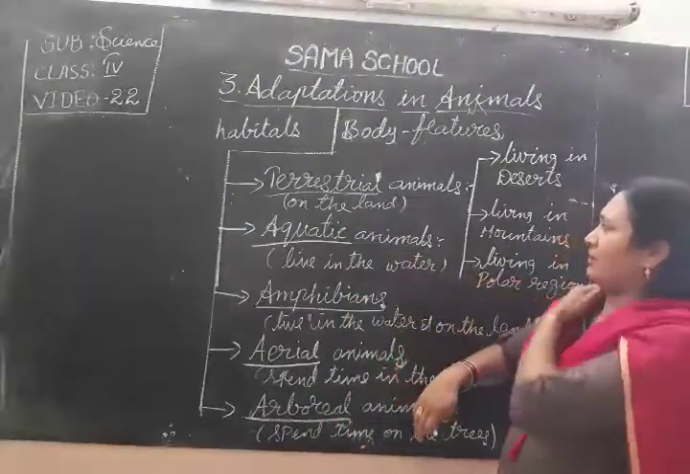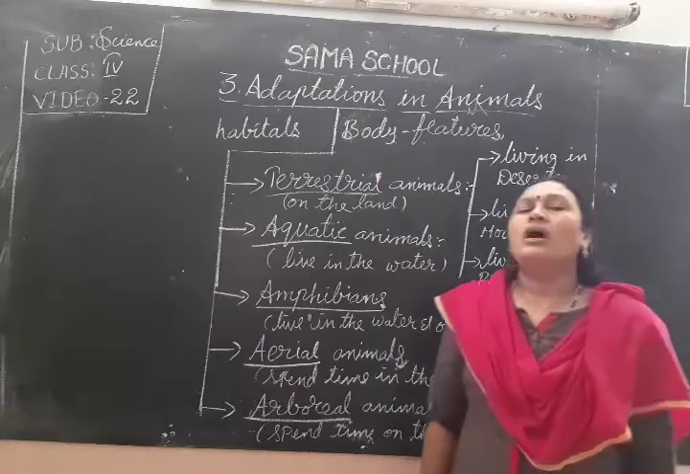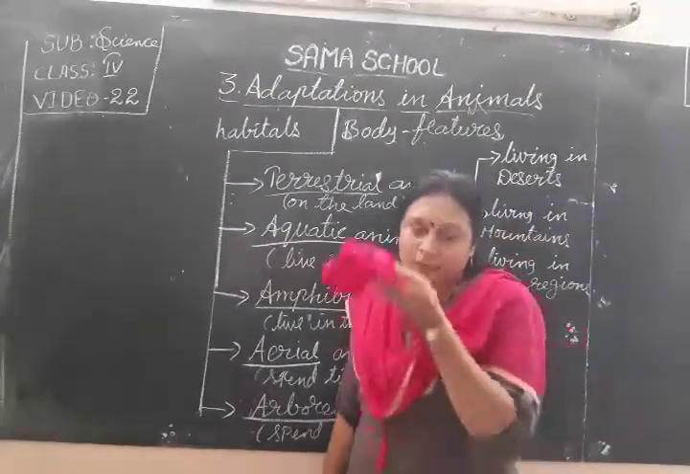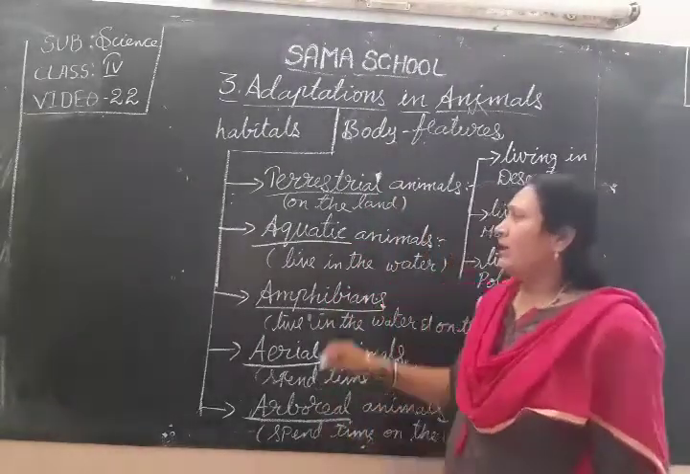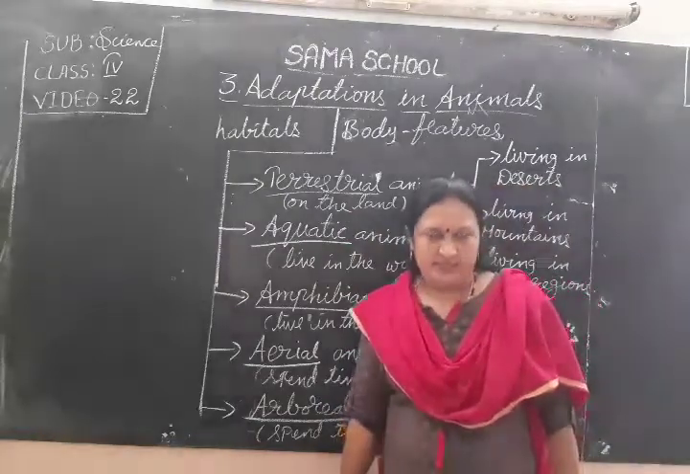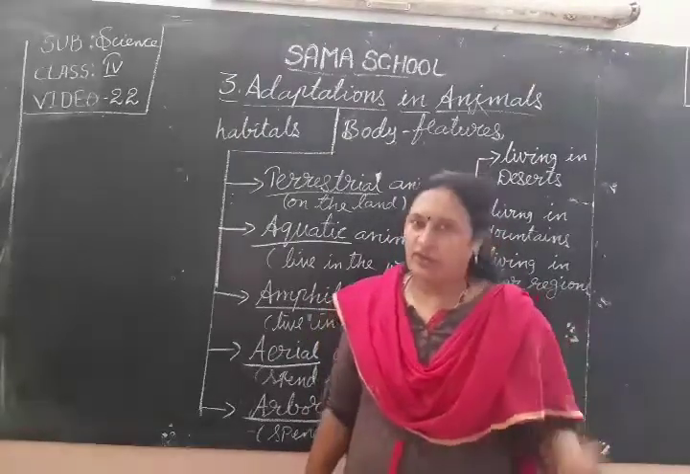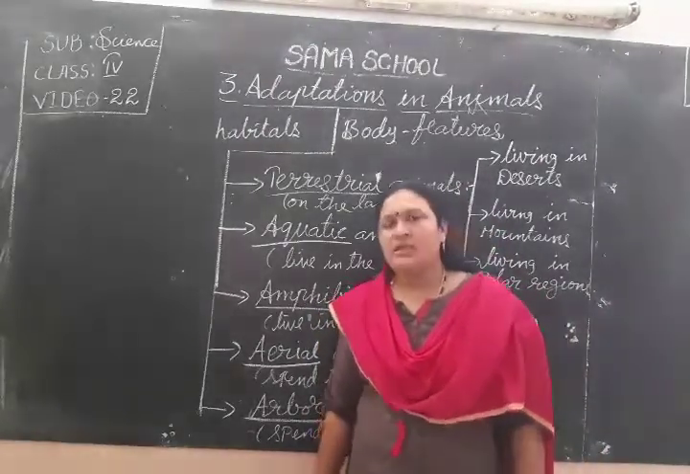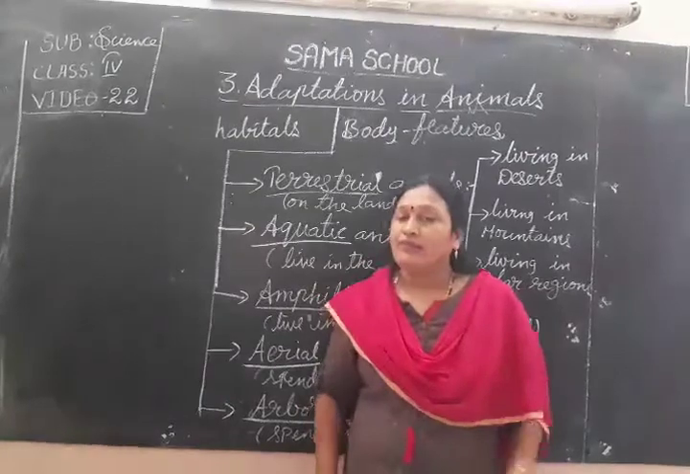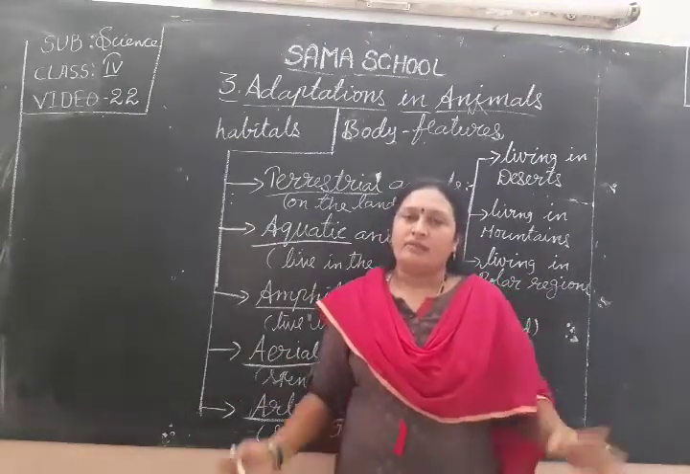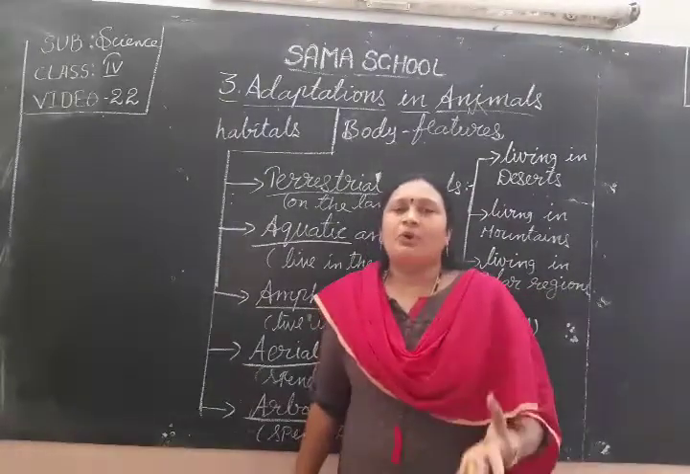Okay, terrestrial animals. What are the terrestrial animals? Animals that live on the land are terrestrial animals. Land is not the same in all places; it varies from place to place. Some places are deserts, very hot. Some places are cool, like mountains. Some places are very cold, like the polar regions. In those different climatic conditions, animals can survive.